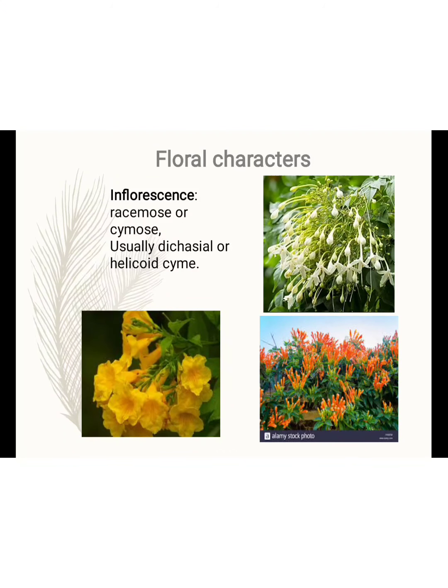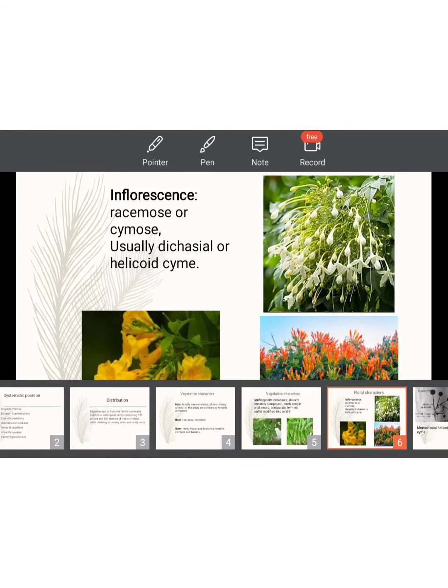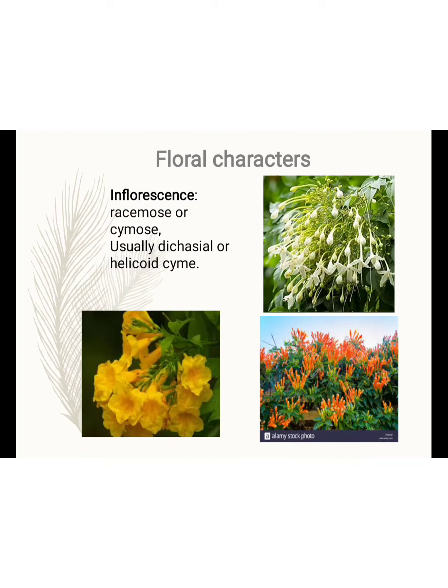Then the floral character. In the floral character, the first one is the inflorescence. The inflorescence is of two types, either racemose or cymose. But usually the cymose type is dichasial or helicoid cyme. This is a figure of an example plant of the Bignoniaceae family, but most are of the cymose type.